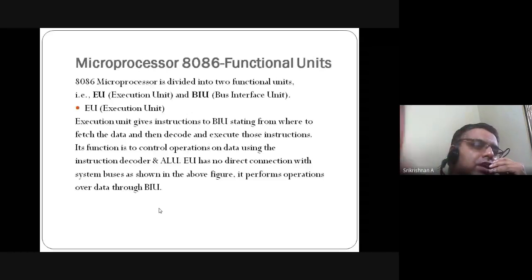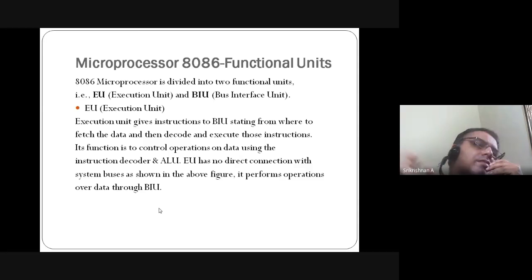How, from where you have to get the data from the memory. It can be some kind of memory, like the program instructions. The program instructions are nothing but the computer language we are giving. The system does not understand our language. The system only understands the language of zeros and ones. I'm telling you very categorically, it only understands the language of zeros and ones. It decodes and it executes those instructions.